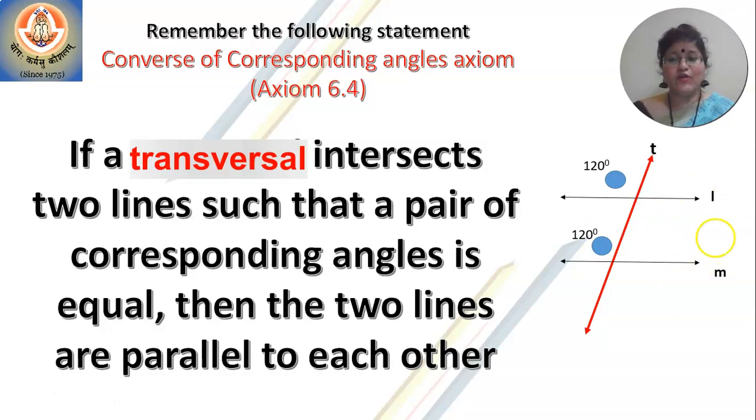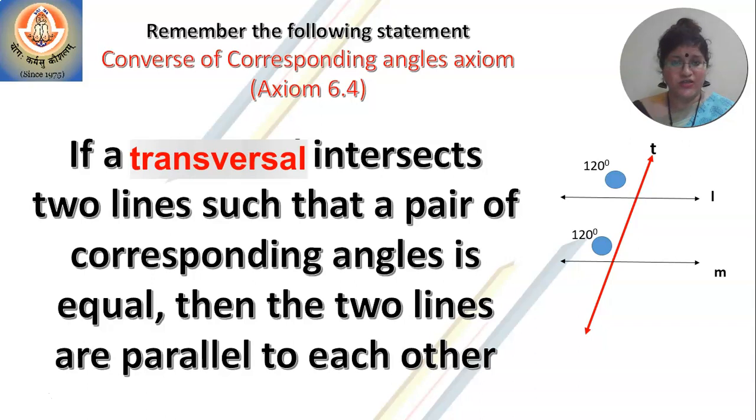That means if you come across a diagram where there is a transversal intersecting two lines, and in that diagram you notice that the corresponding angles are congruent, it could be this corresponding angle, or another corresponding angle here, and another here. And if their measure is equal, for example, if this angle is 60 degrees and this angle is also 60 degrees, then you will notice that line L will be parallel to line M. So this is the meaning of converse of corresponding angle axiom.